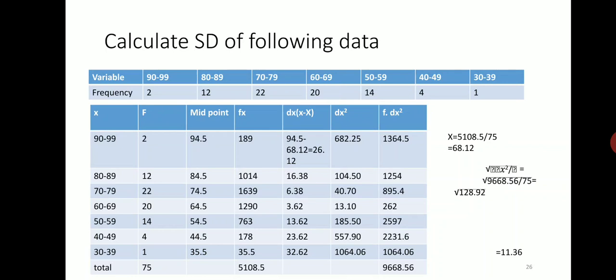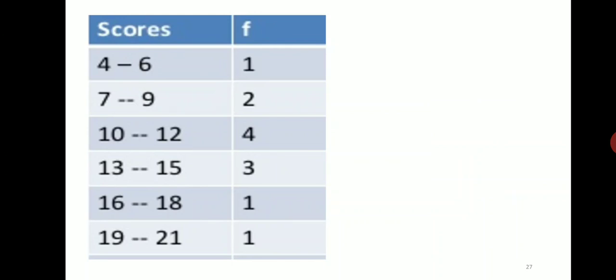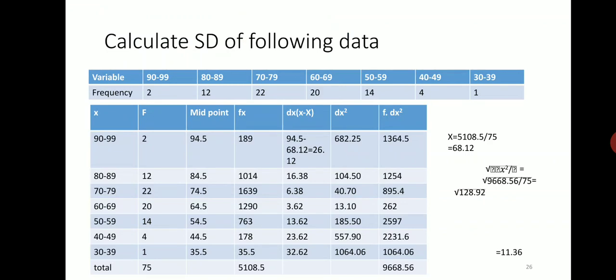This problem is given for you to solve. You can calculate easily with the same process. Next there is the open end problem, with the same concept.